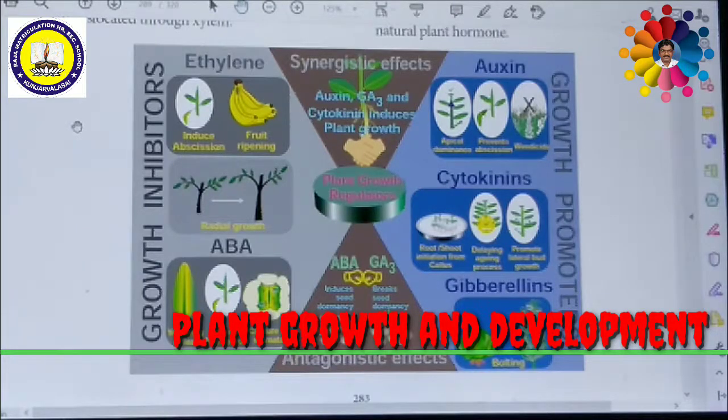Abscisic acid plays an important role in plants during water stress, drought conditions. It inhibits shoot growth and promotes growth of the root system. This character protects the plant from water stress. Hence, abscisic acid is called the stress hormone. That's all about phytohormones.